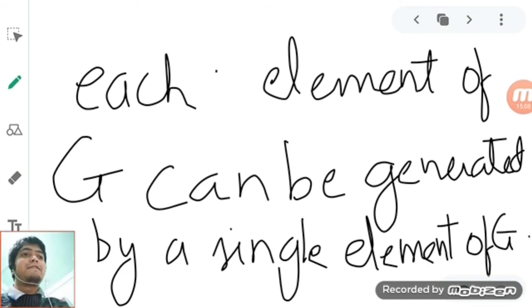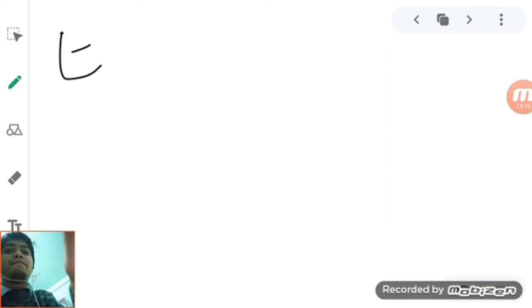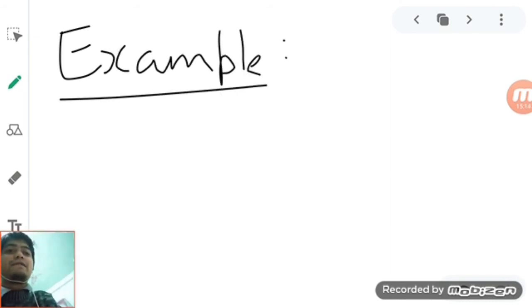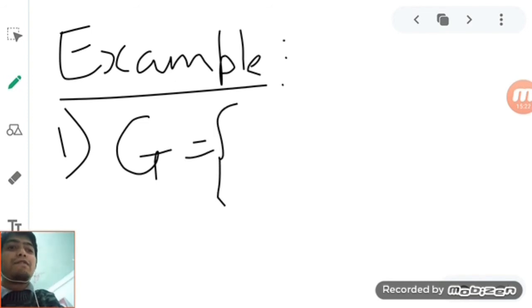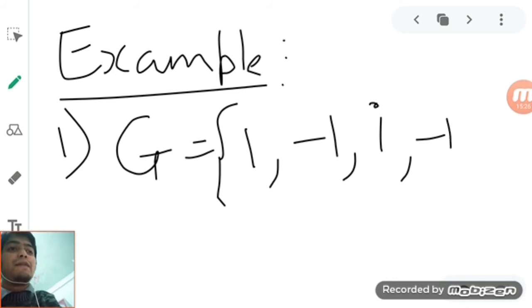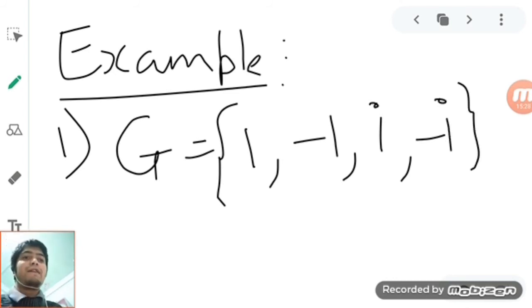So let's see an example. The first example, the one that you have done in the third semester, will be an example of a cyclic group: 1, minus 1, i, minus i. Over here we have different values for x.